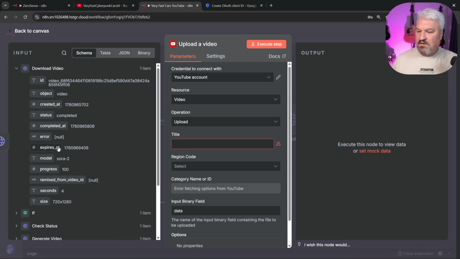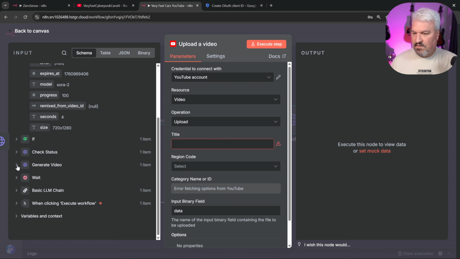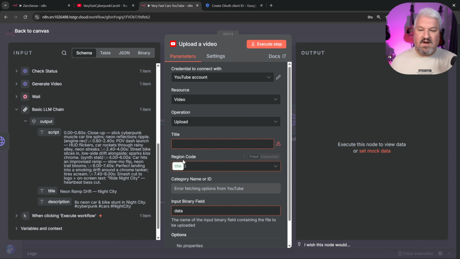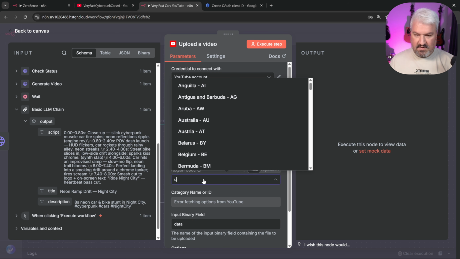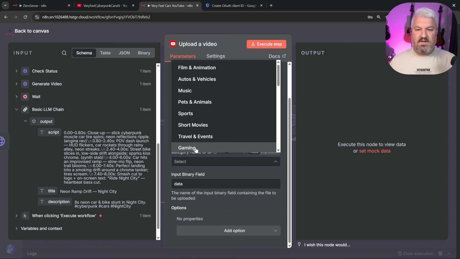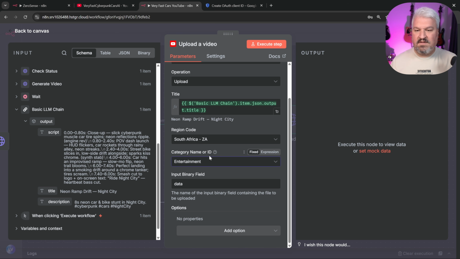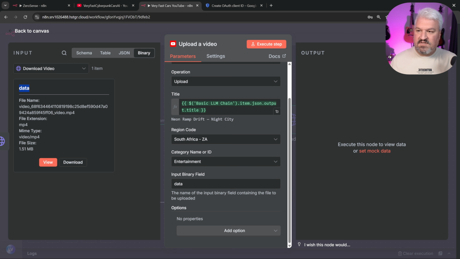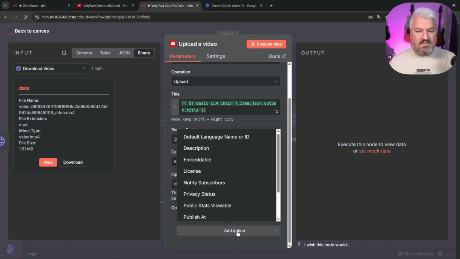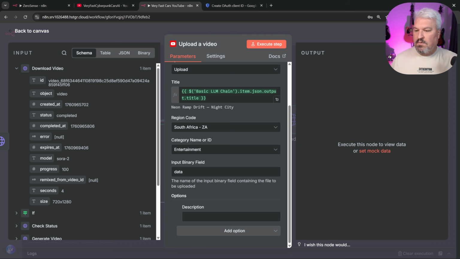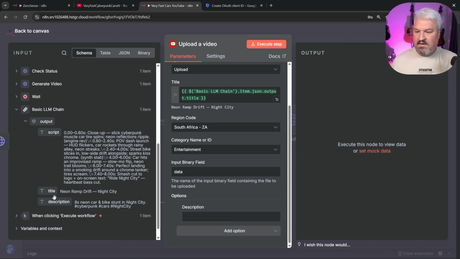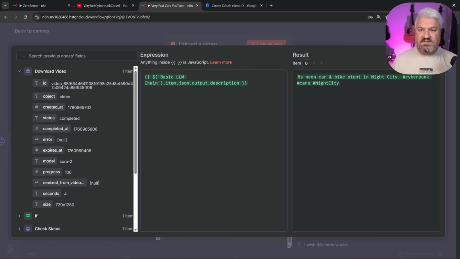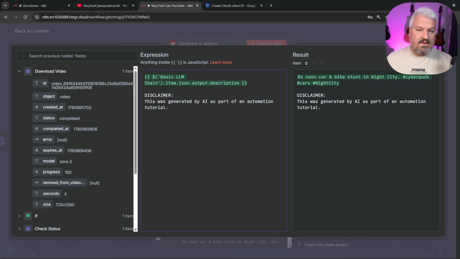Alright, so for the title, I'm actually going to go back to our LLM chain and grab the title. Then for the region, I'll just select South Africa. For the category, I'll select entertainment. And for the input binary data, we can simply call it data, which is the same name over here. Then I also want to pre-populate the description, which we can also get from the LLM chain, like so. What I'm also going to do is just edit the description slightly to say something like disclaimer. This was generated by AI as part of an automation tutorial.